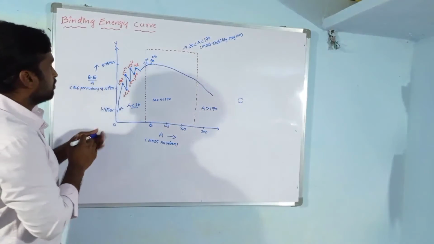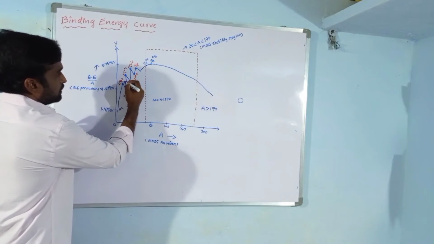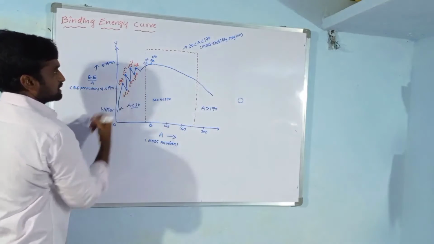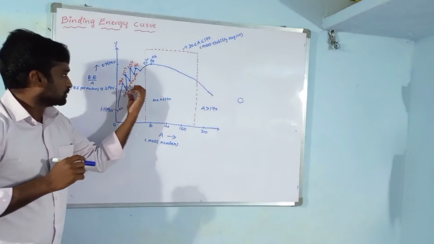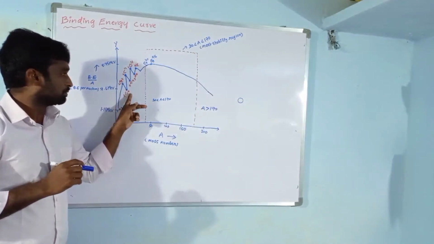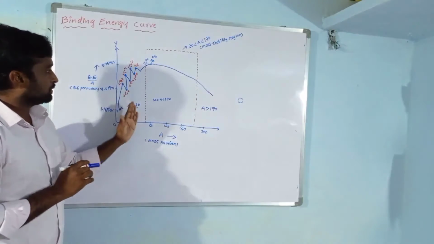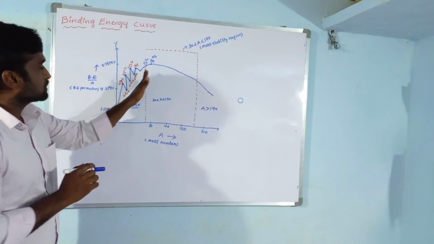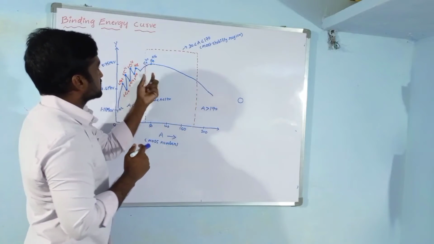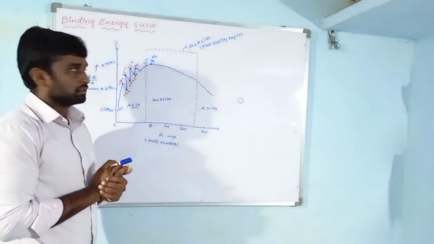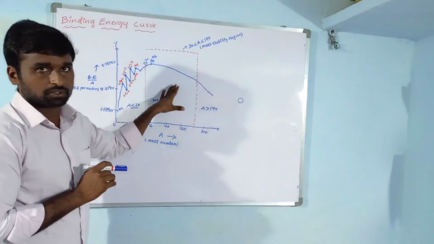That means maxima are associated with nuclei containing an even number of protons and an even number of neutrons. Minima are associated with nuclei containing an odd number of protons and an odd number of neutrons. So this region has the high stability. Which one has maximum stability? That is iron. In this region it does not undergo any fusion or fission process.